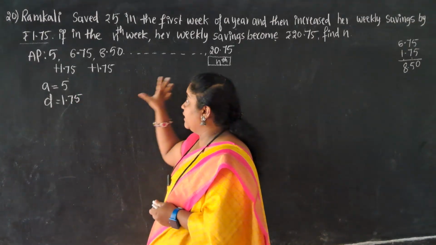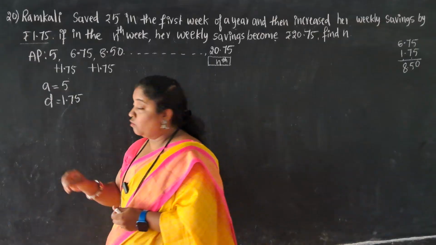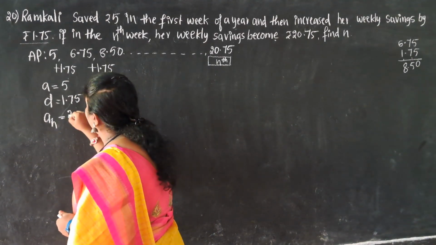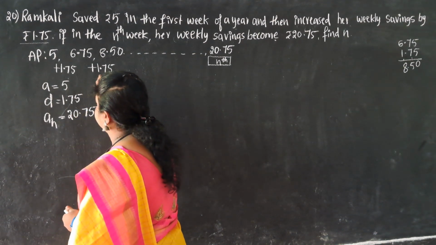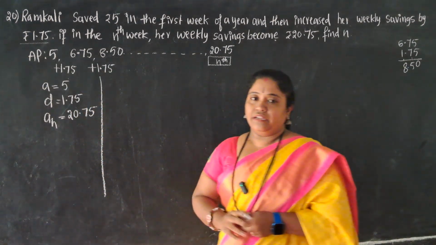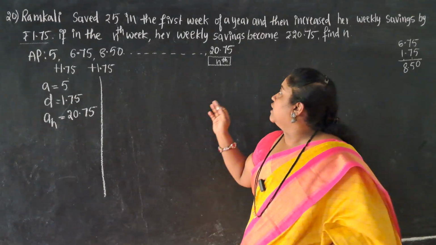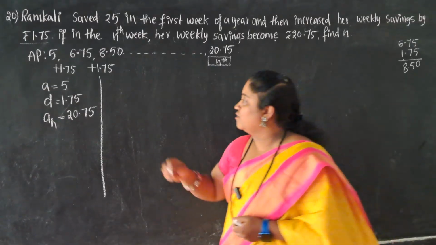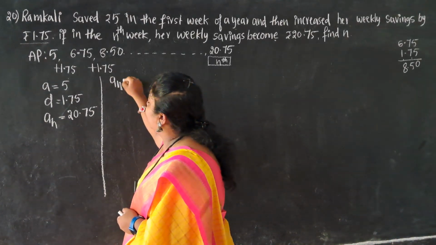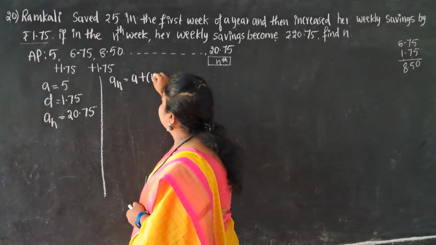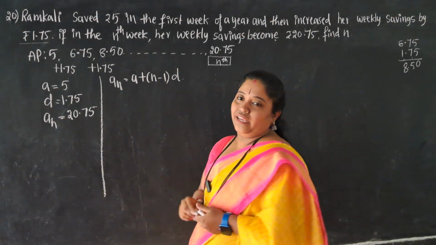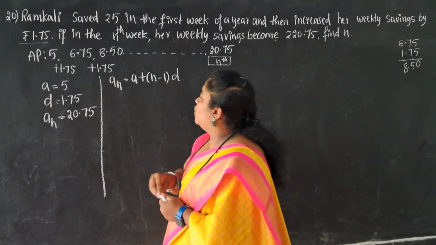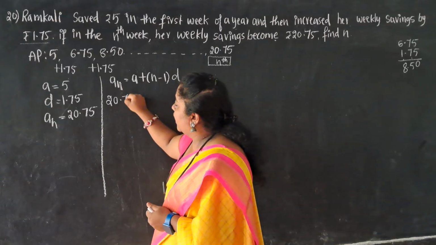And of course, by the arithmetic progression which I have written on the board, what is the An value we have? An is nothing but 20.75. These are the given information. Again, to calculate the n value, I have to go with respect to the nth term formula. Yes or no? What is the nth term formula? An is equal to A plus n minus 1 into D. What is the An value I have? An is nothing but 20.75.